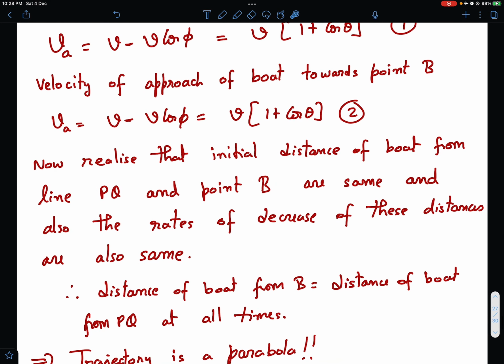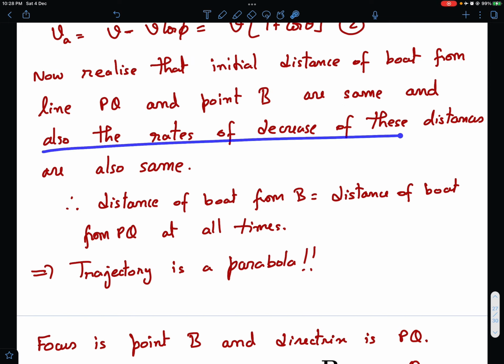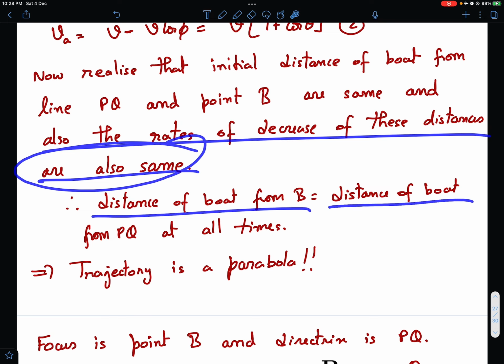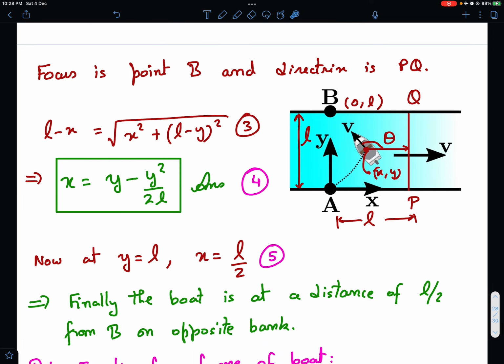So what I've written now: realize that the initial distance of the boat from line PQ and point B are the same, and the rates of decrease of these distances are also the same. So the distance of the boat from B is equal to the distance of the boat from PQ at all times. So the trajectory is a parabola, and therefore the focus is point B and the directrix is line PQ.